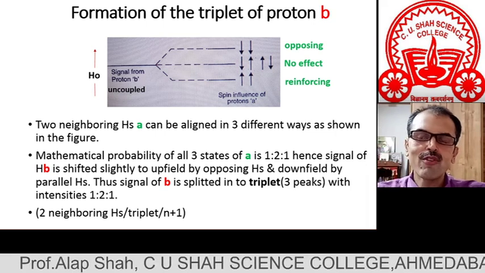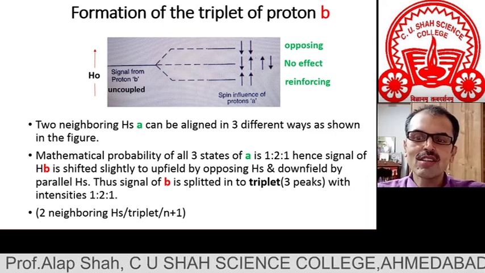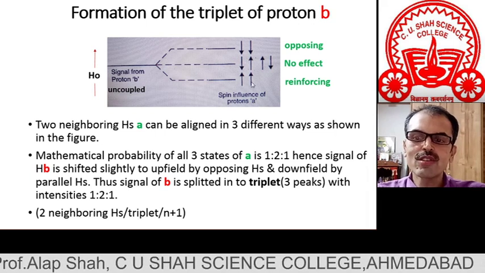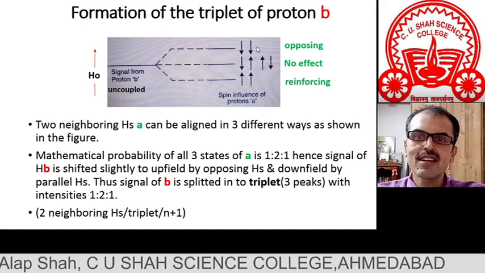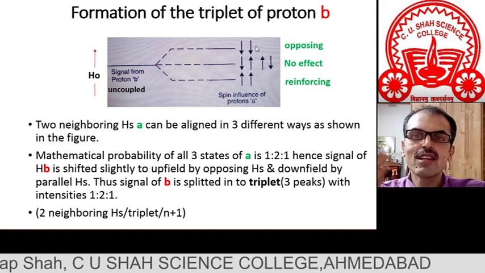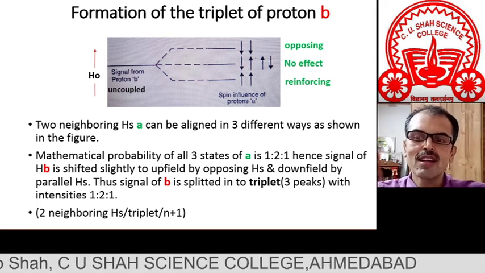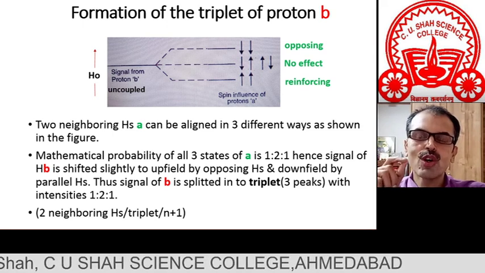So let me give you an example. All the 3, like here 2 protons are same. So all the 3 are parallel, all the 3 are anti-parallel. And how many other spin combinations are possible, that I am telling you to draw on paper.